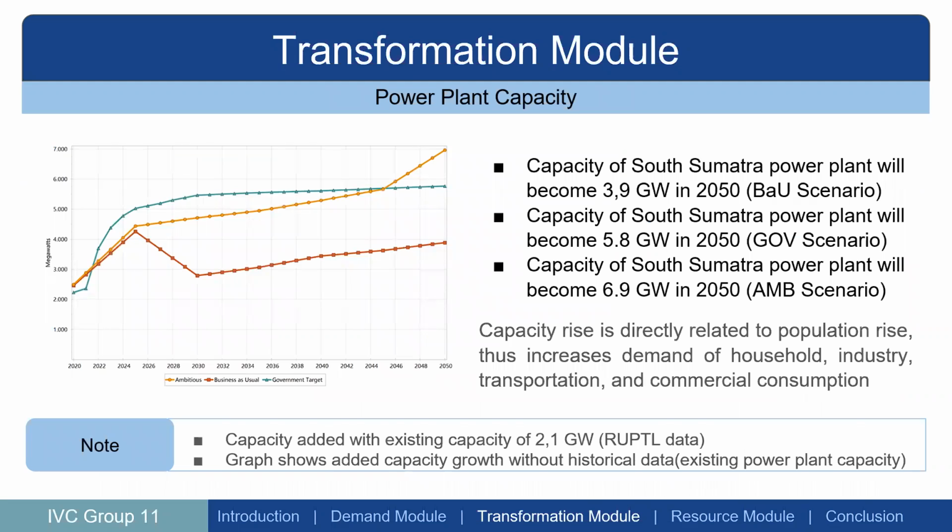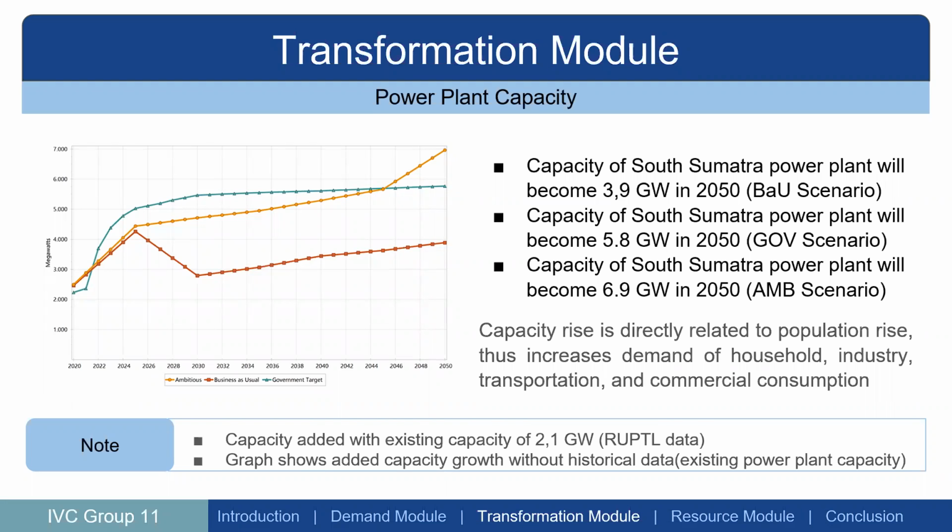The next one is the graph that shows the comparison of the three scenarios. We can see from this graph that the capacity of South Sumatra's power plants will become 3.9 gigawatts in 2050 for the BAU scenario, 5.8 gigawatts in 2050 for the GOV scenario, and 6.9 gigawatts in 2050 for the AMB scenario.